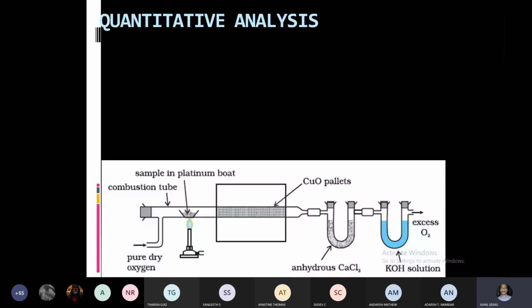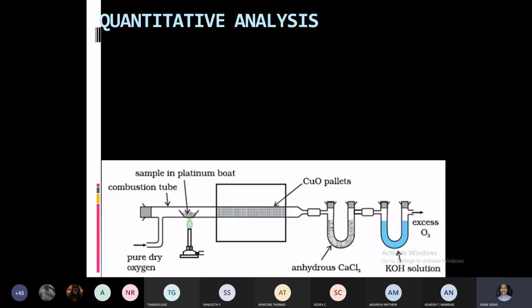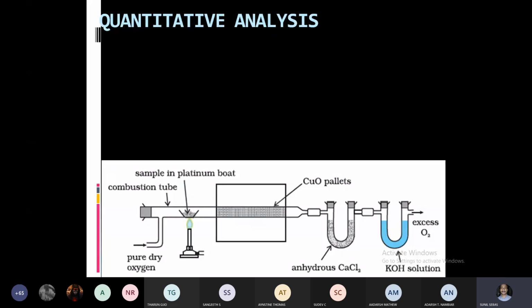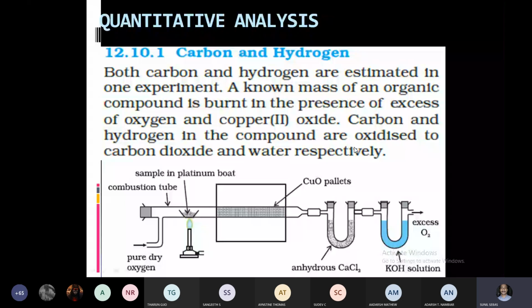So what is the principle? I will tell it again. Both carbon and hydrogen are estimated in one experiment. A known mass of organic compound is burned in the presence of excess oxygen and copper 2 oxide, meaning cupric oxide. Carbon and hydrogen in the compound are oxidized to carbon dioxide and water respectively.